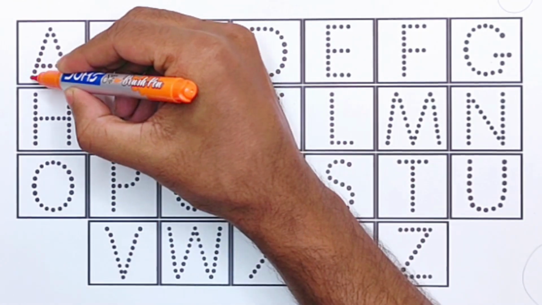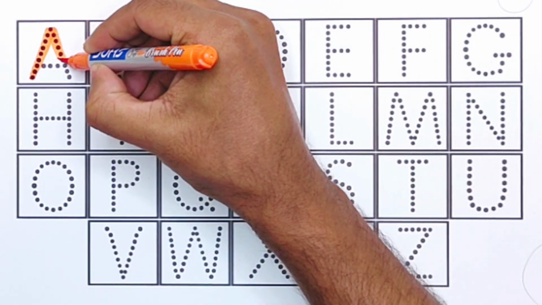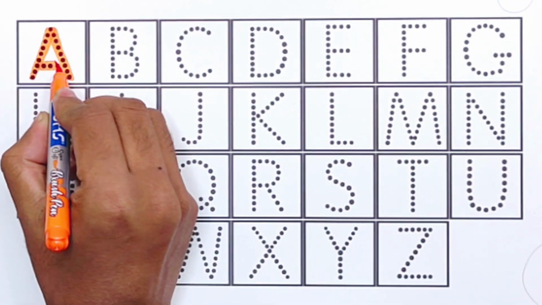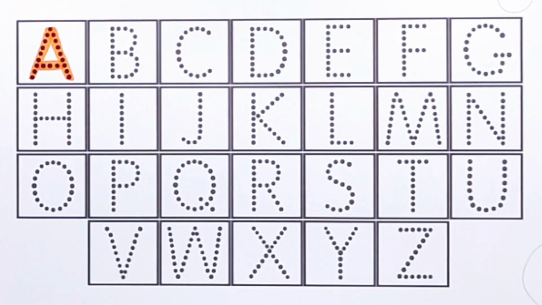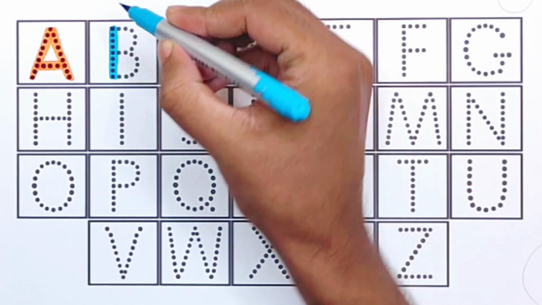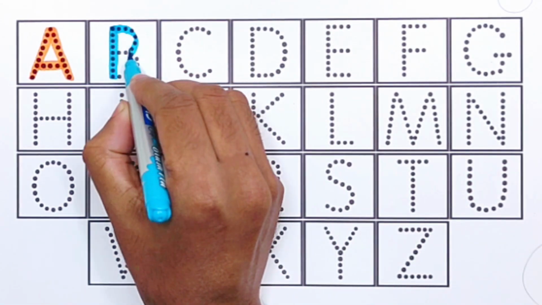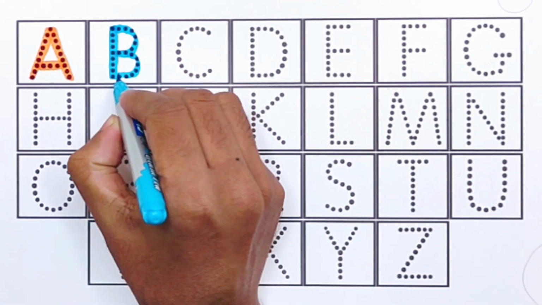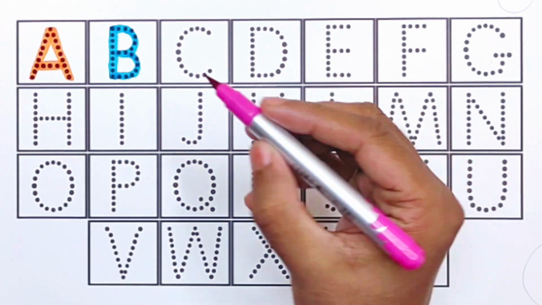Orange color. A for apple. A for ant. Sky blue color. B for banana. B for ball. Pink color.